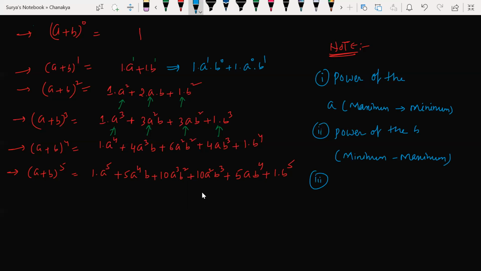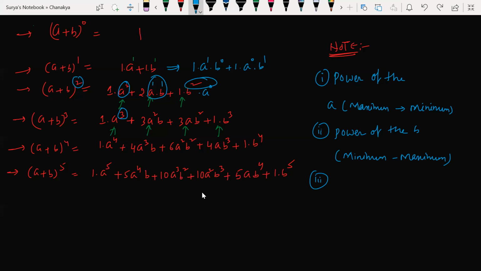And the summation of all these exponents, look at this here. Summation of the power of the variables. Here power of the variable is what? 2. So my power is also 2 here. Now power of the A is 1 here, power of the B is also 1 here. Add these two powers, I am getting 2 here. Again, here I'm having b to the power of 2, which is nothing but a to the power of 0 can I write here. Now look at 0 plus 2, again what? 2 only.